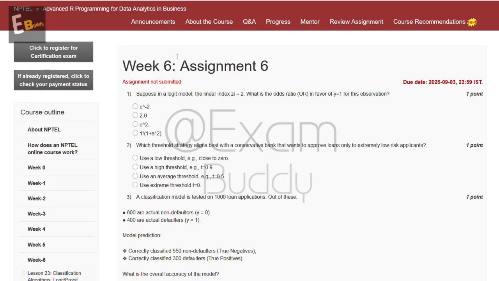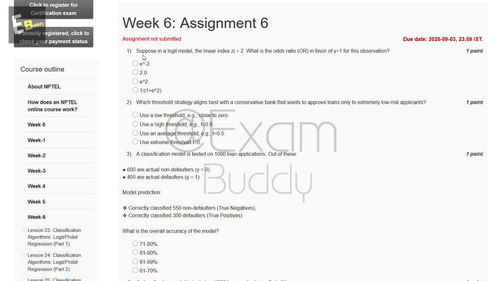Now let's do our assignment, Advanced R Programming for Data Analytics in Business. Week 6, assignment 6. The first question is, suppose in a logit model the linear index zi equals 2. What is the odds ratio OR in favor of y equal to 1 for this observation? These are the options, and the answer to our first question is C, e to the power 2.